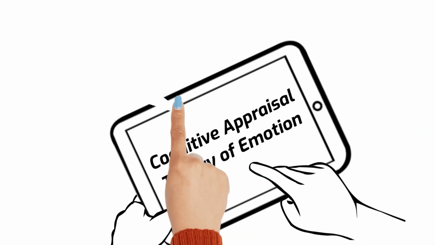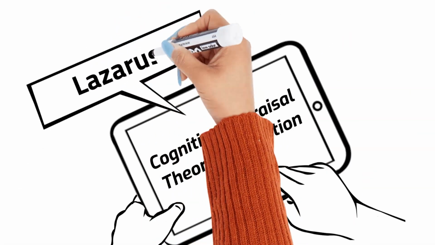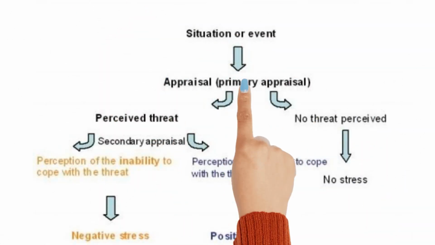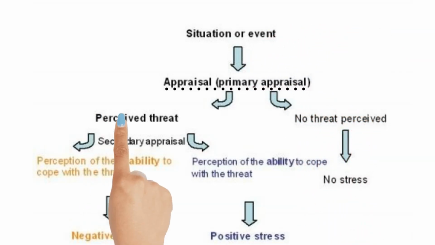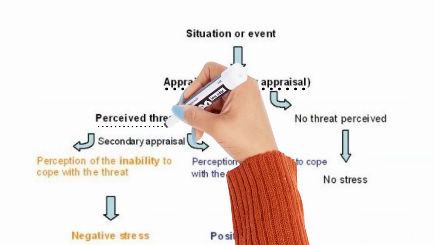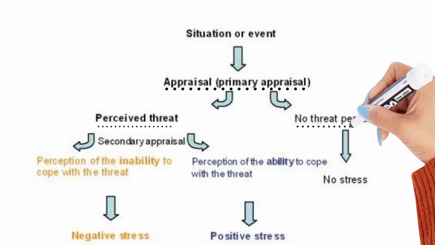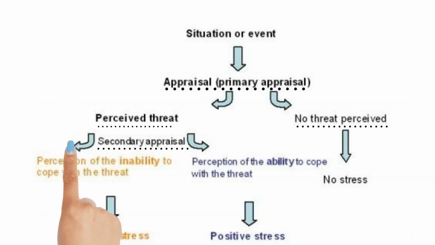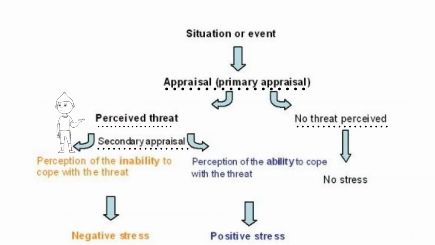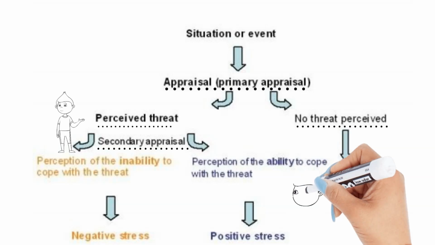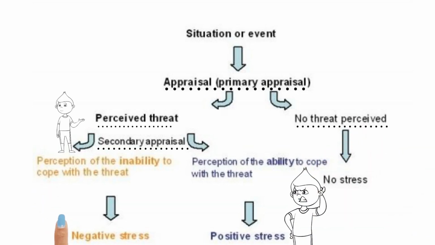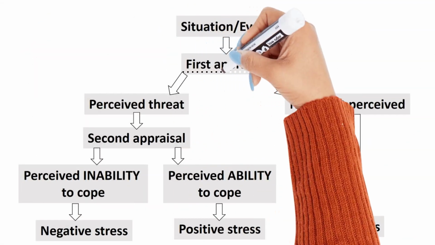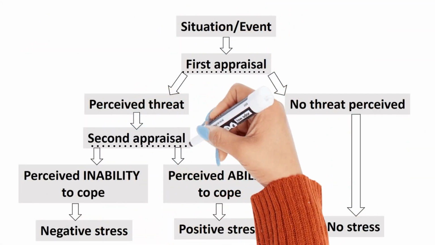Lazarus later on expanded this theory in 1968 by proposing two kinds of appraisal: primary appraisal and secondary appraisal. In primary appraisal, we make a decision about the situation. Here again, we tend to examine the situation by appraising if it is threatening or not. And then comes secondary appraisal, in which the alternate decisions are to be made to handle the threatening situation. Here, we tend to handle the threatening situation by using two possible ways. A person might try to fight the situation, or he might try to escape the situation. Here, appraisal and reappraisal make the situation clear and decrease the negative intensity of the emotions.